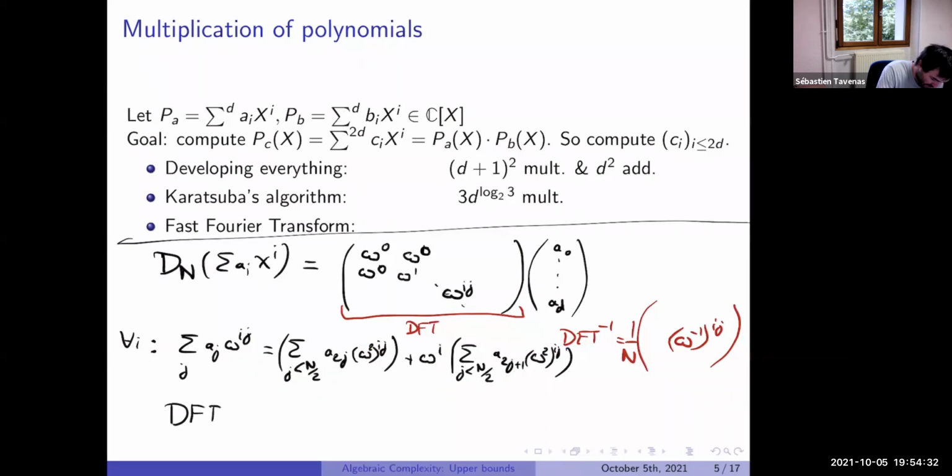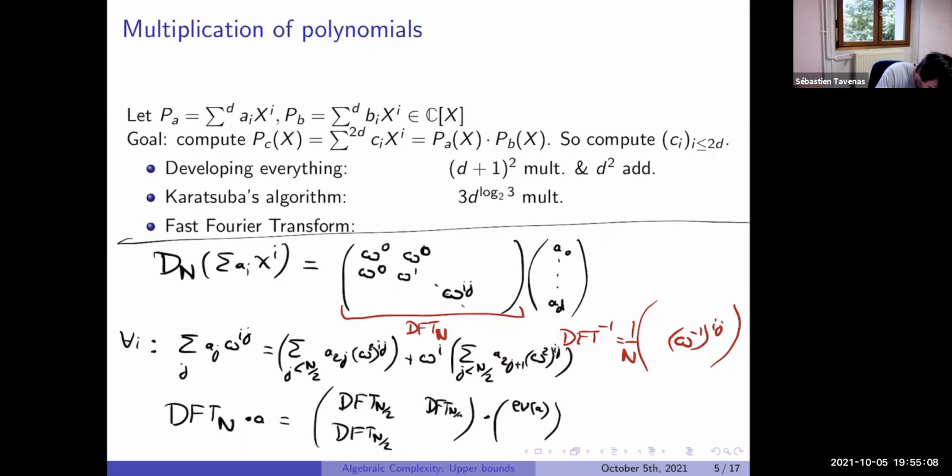So the DFT of size n is the same as doing the DFT of size n divided by 2 on the even part of A, and the DFT of size n divided by 2 on the odd part of A. But here we see that we need to multiply by some W^i.